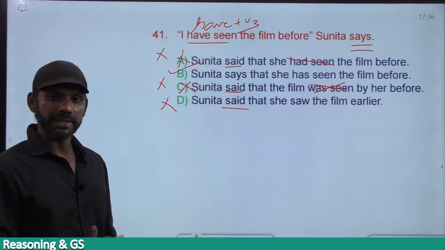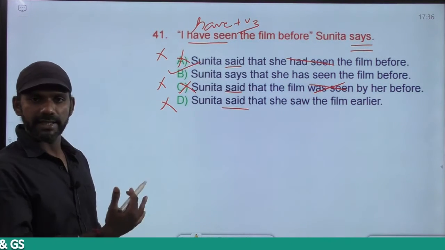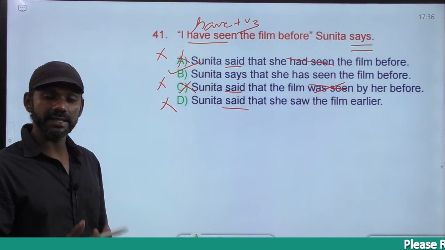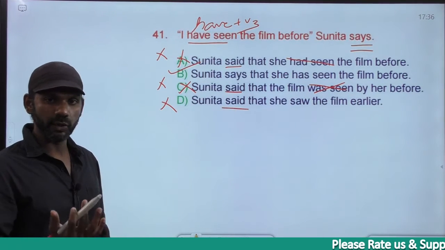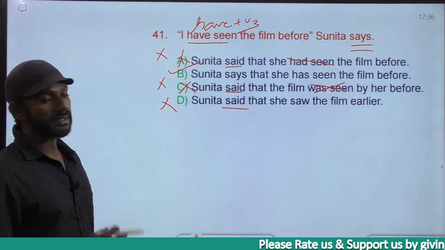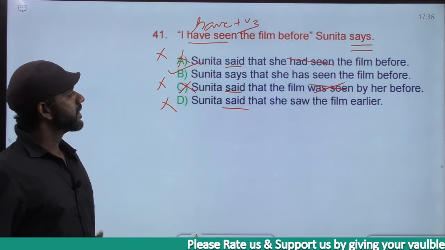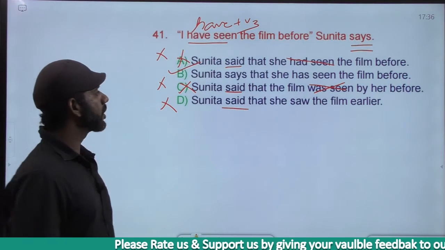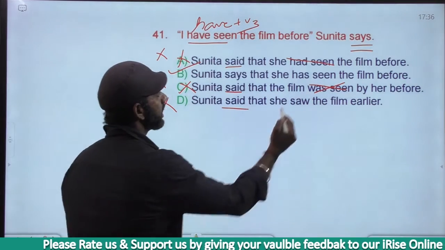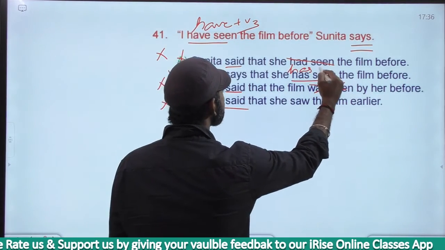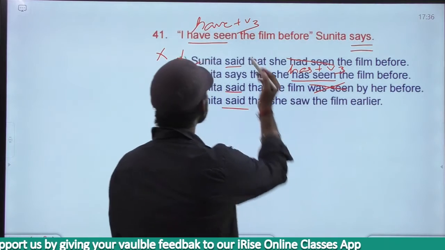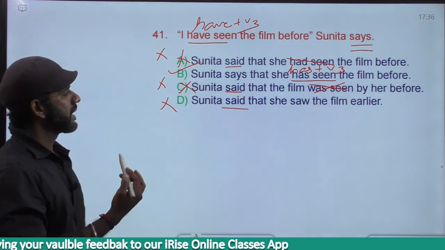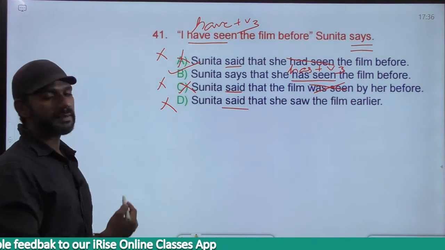Now come to option B. Sunita says that. Says becomes says that. You know this. The reporting verb is in the present tense. She has seen the film before. Has seen is has plus V3, present perfect. Present perfect in the direct speech, present perfect in the indirect speech. The answer must be option B.